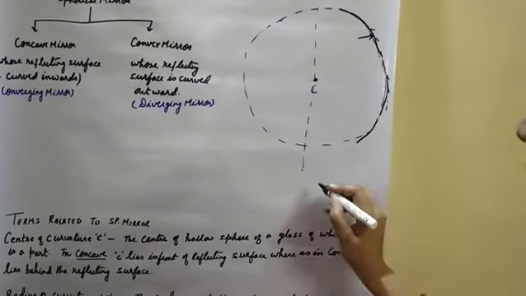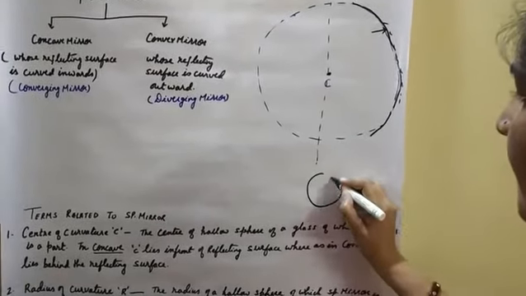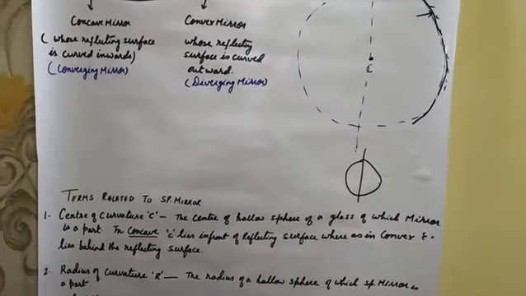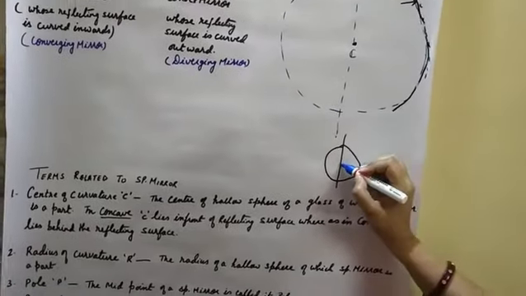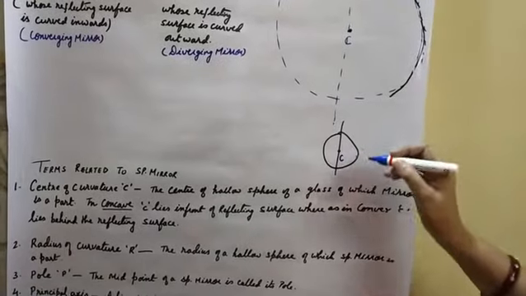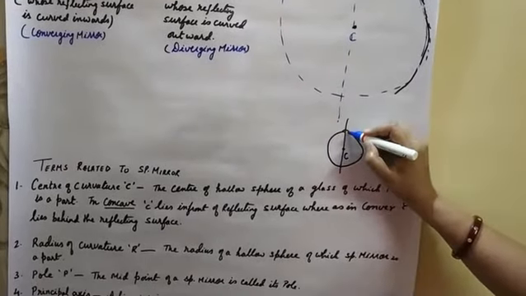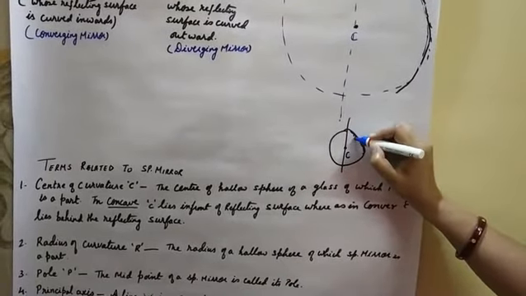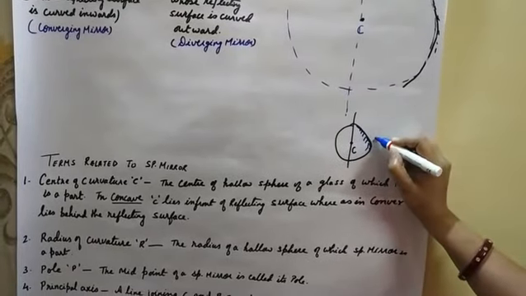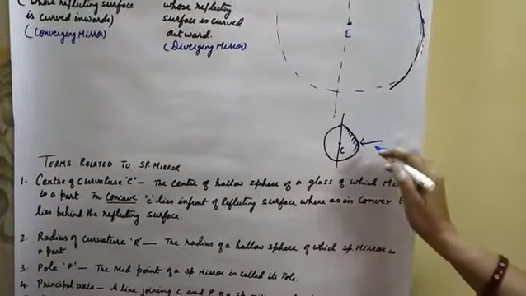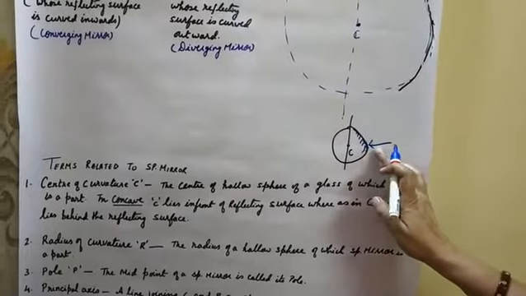Whereas in a convex mirror, this is the center of curvature, the silver coating is done inside and reflection will take place from here. This is the reflecting surface. So where is the center of curvature?